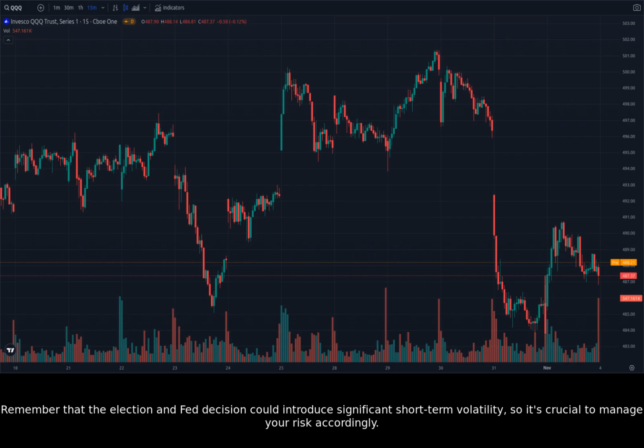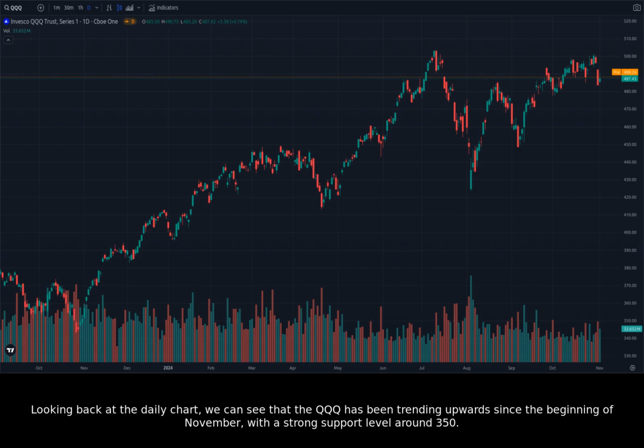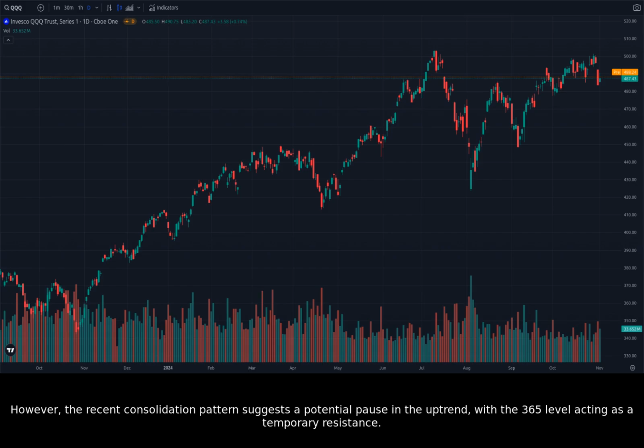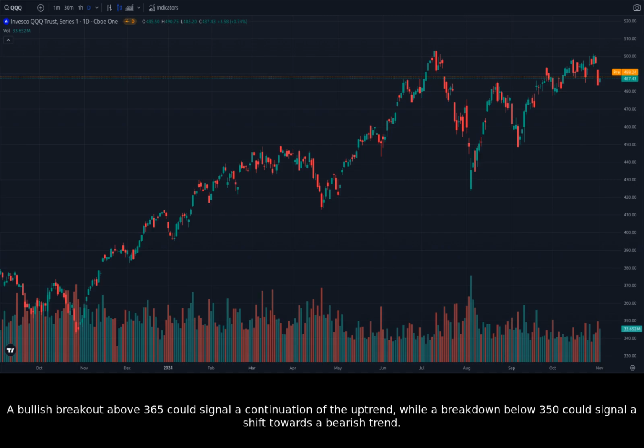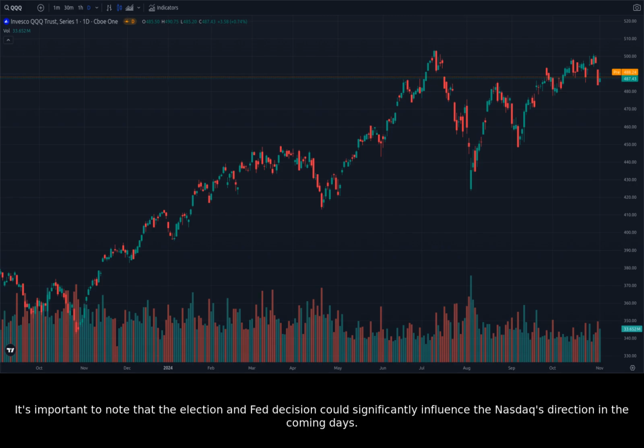Looking back at the daily chart, we can see that the QQQ has been trending upwards since the beginning of November, with a strong support level around 350. However, the recent consolidation pattern suggests a potential pause in the uptrend, with the 365 level acting as a temporary resistance. A bullish breakout above 365 could signal a continuation of the uptrend, while a breakdown below 350 could signal a shift towards a bearish trend. It's important to note that the election and Fed decision could significantly influence the Nasdaq's direction in the coming days.